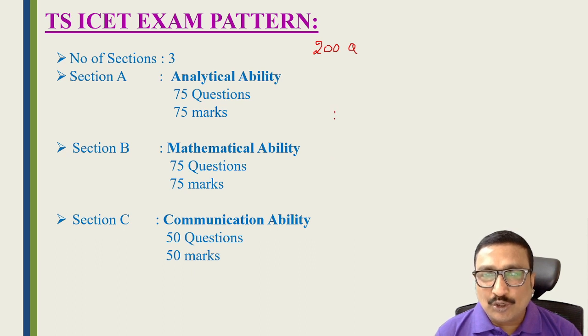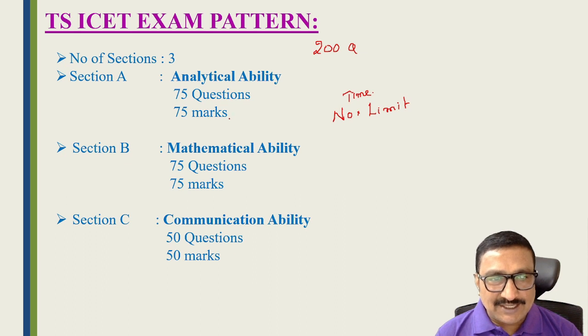Here there is no time limit for each section. So you can attempt any section first. If you are very good in English, you can attempt the communication section first. Suppose you are very good in reasoning, you can attempt reasoning first, then come to section C, and last you can attempt mathematical ability.